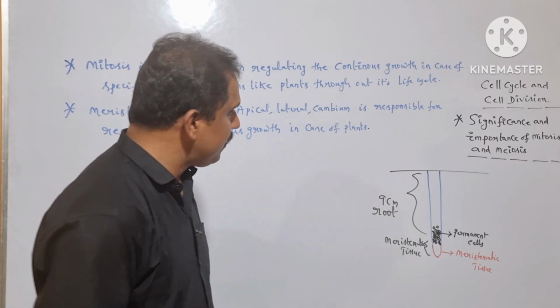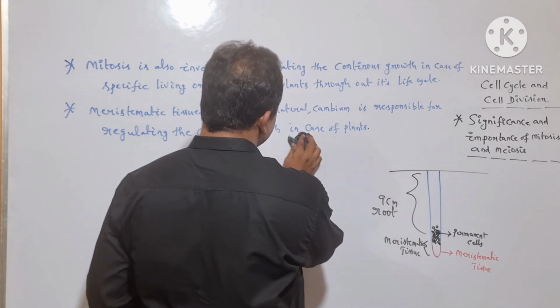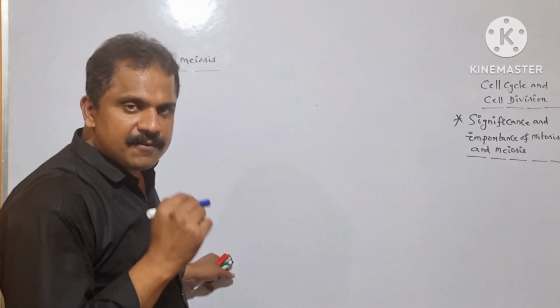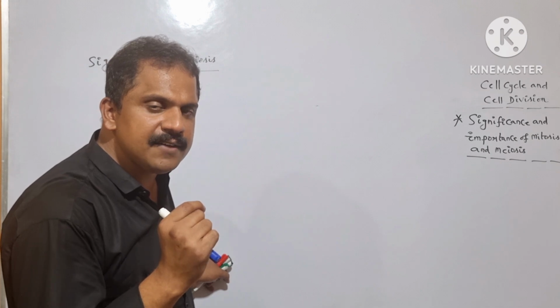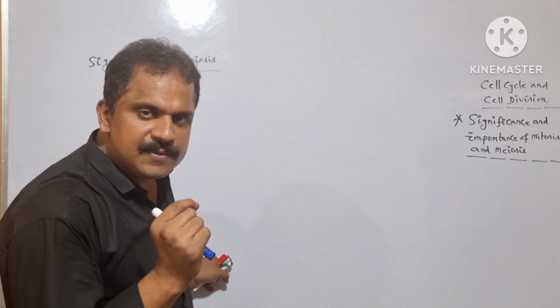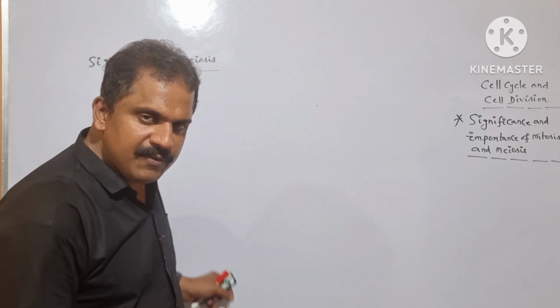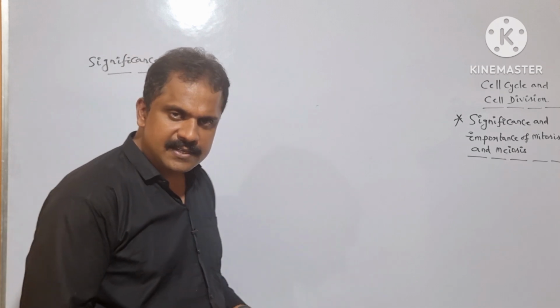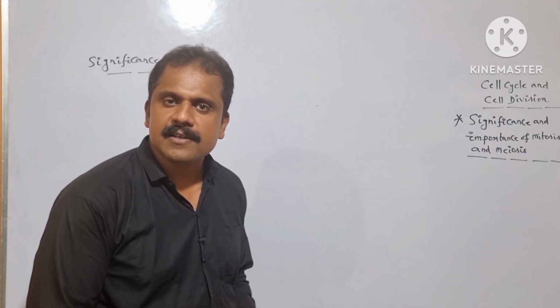Is it clear? So let me arrange the things here. If you look at the significance of meiosis, as we all know, meiosis is a type of cell division which is most commonly observed in reproductive cells or sex cells. Within the reproductive cells or sex cells, conservation of chromosomal number takes place. It is because of meiosis.